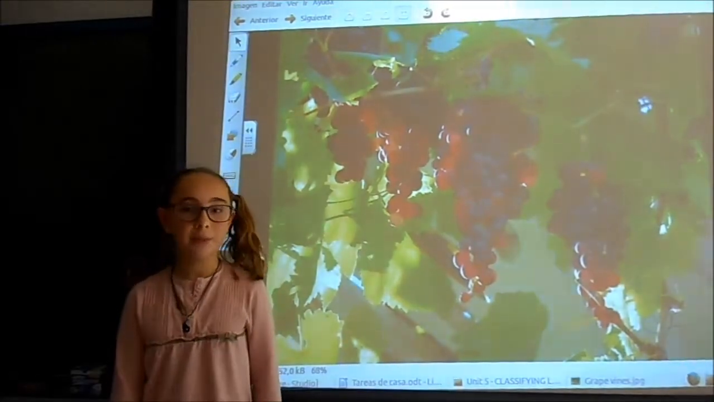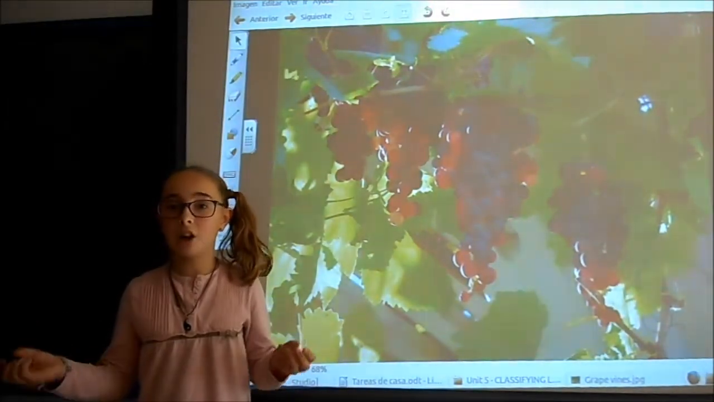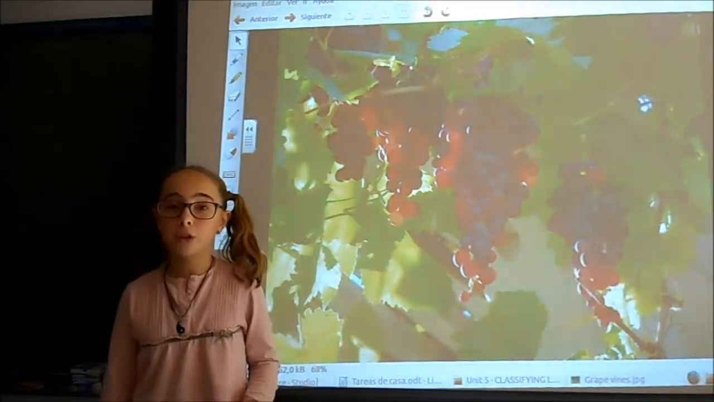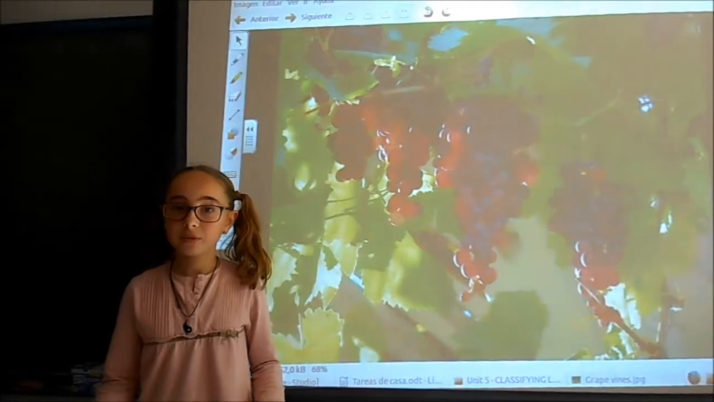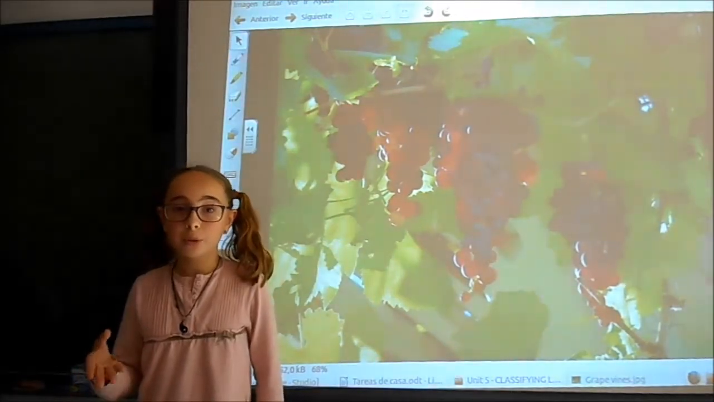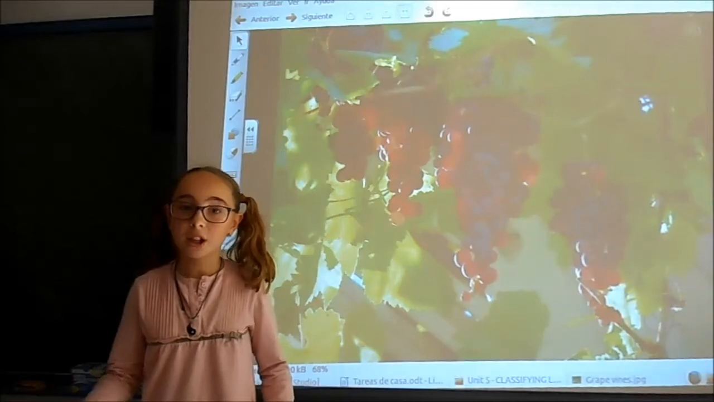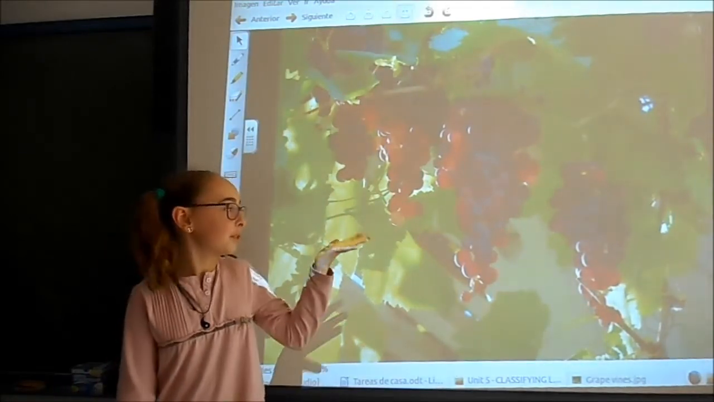I'm going to describe a grape tree. Grapes are trees because they are big plants. They make their own food. They are autotrophs. They reproduce with seeds and flowers. They are flowering plants. They are angiosperms because they produce flowers and fruits.